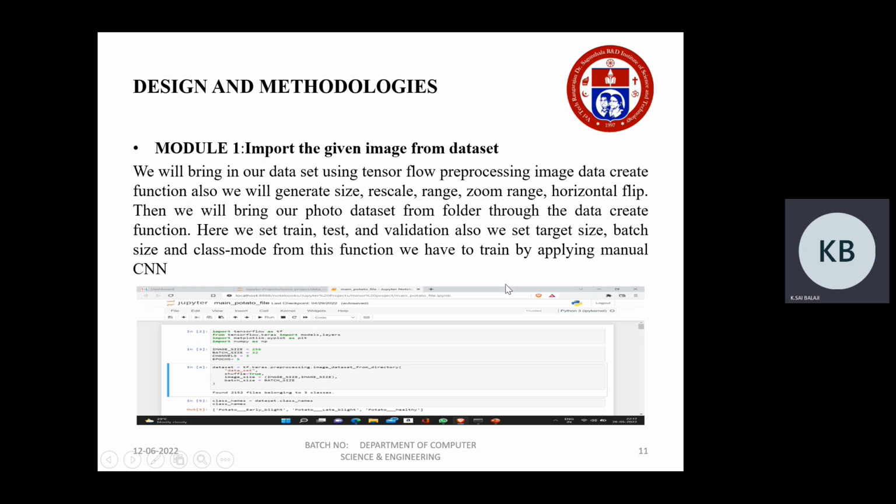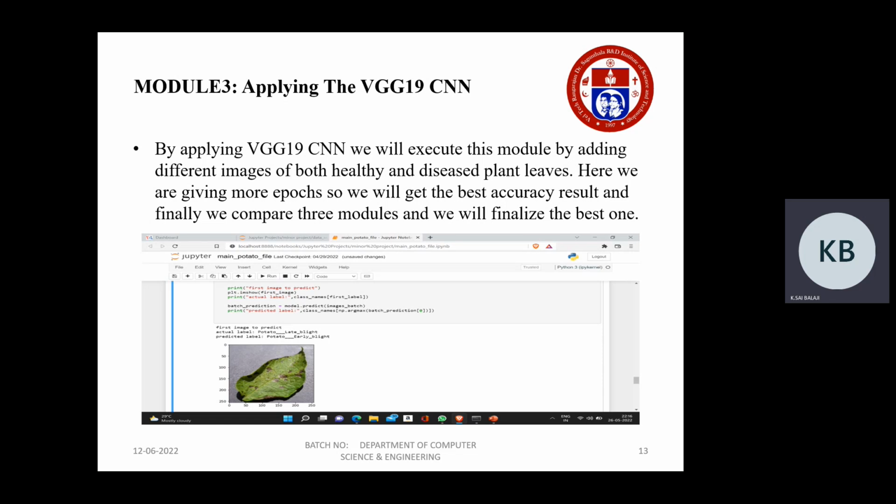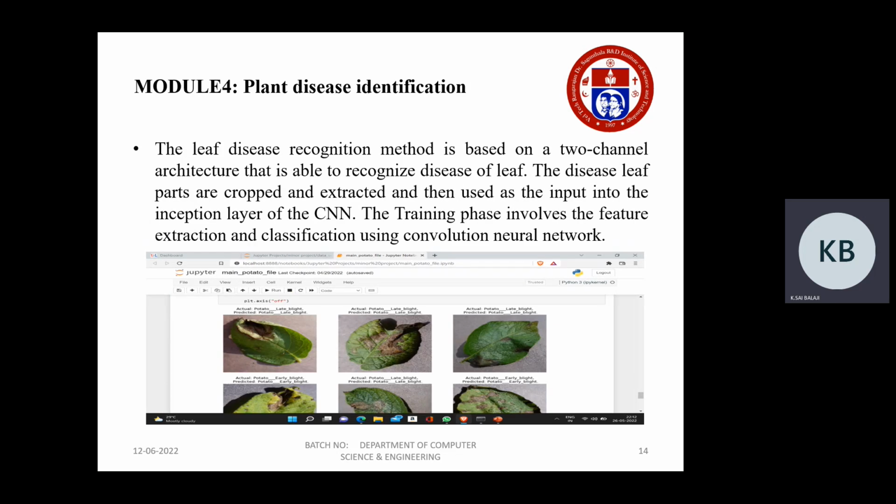Also we set the target size, batch size, and class mode from this function. We have to train by applying a manual CNN, and to train the model with the given image dataset. To insert our dataset using the suitable generator function, we set the training steps per epoch and then the total number of epochs, validation data and validation steps. Using this data, we can train our dataset by applying VGG19. Here we will be applying VGG19 for training the model. Here we are giving more epochs, so we'll get the best accuracy result. Finally, we will compare the loss and identify how accurate this is when compared to other methods such as ResNet, LeNet, GoogleNet, etc.